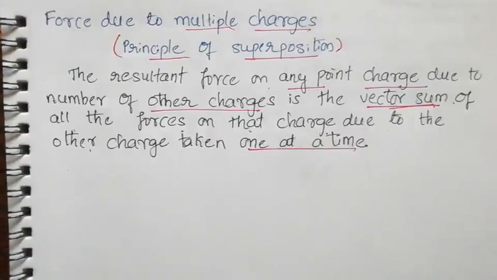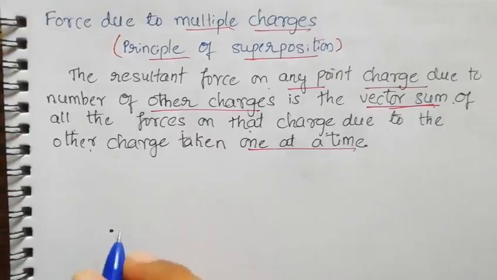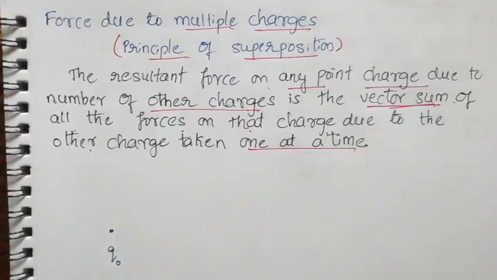Let us give an expression for this so you can understand. Let us consider a charge here, which I will call Q naught, or simply Q. Now I need to find the force on this due to multiple charges.